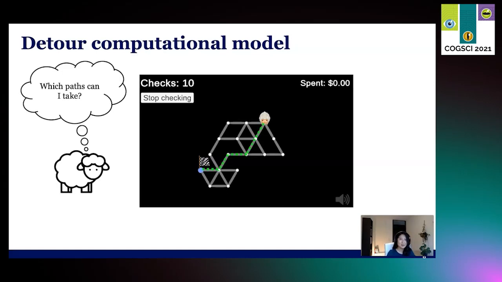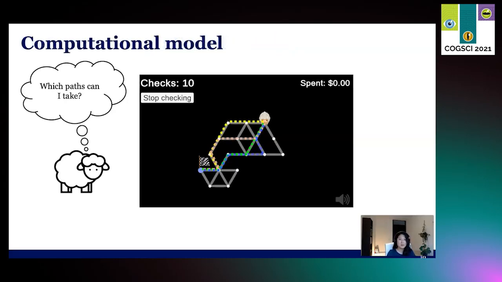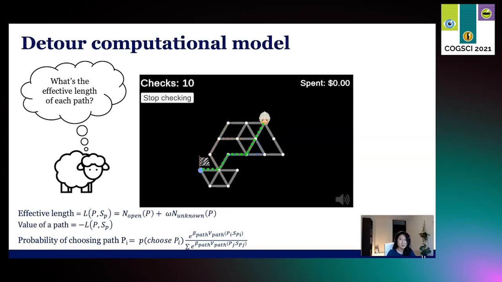This green path is an example of a path to the goal which might be considered. It's 5 bridges long, and the status of each of these bridges is unknown. Of course, this is only an example of one path, but the model would consider all the paths that don't involve unnecessarily walking back and forth. So this image depicts other paths that the model would consider too. But we will continue with the green path as an example. In this example state, no bridge has yet been sampled, so all of these have the status unknown.